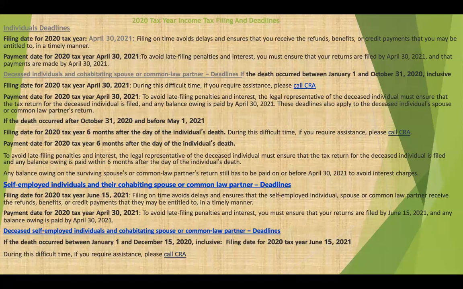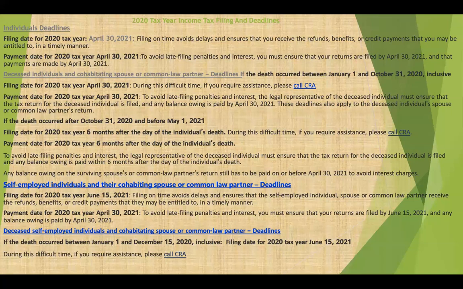During this difficult time, if somebody died, you can contact CRA, Canada Revenue Agency, for assistance. The payment date for the 2020 tax year is 6 months after the day of the individual's death.